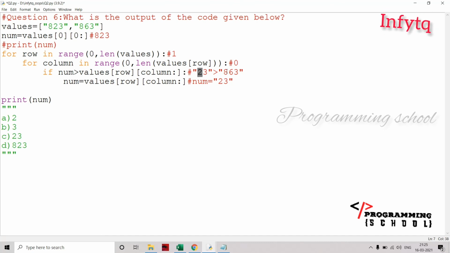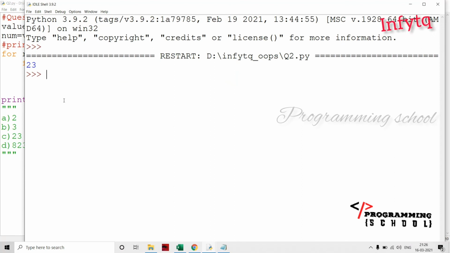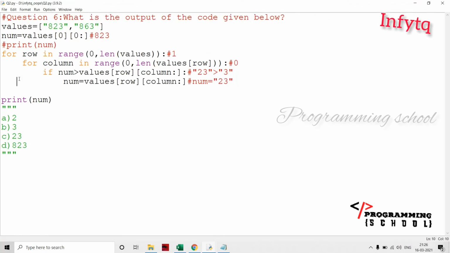No, that is false. Then is the ASCII value of 2 greater than 6? No, that is also false. Then is the ASCII value of 2 greater than the ASCII value of 3? No, that is also false. Then this block of statements is executed only one time. And after the total execution, the output is 23 only. Okay, in this way we are going to execute it.